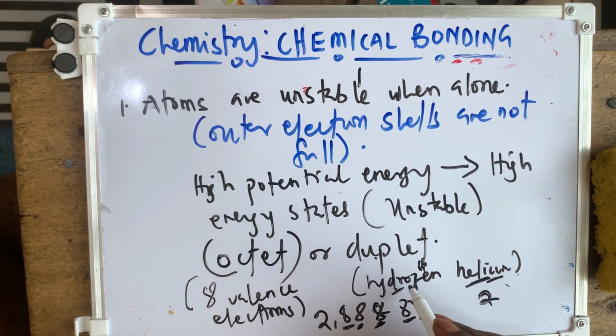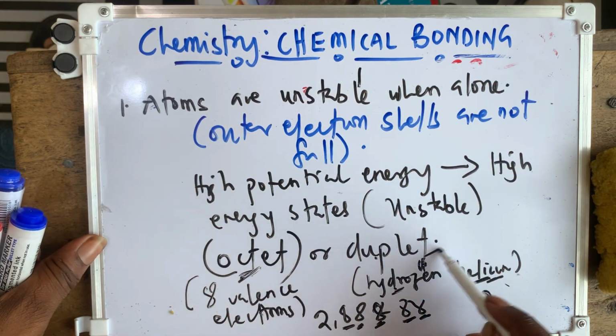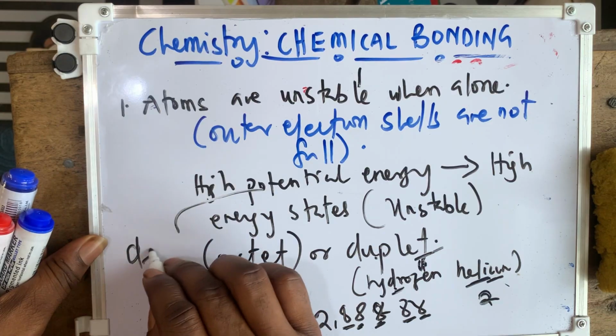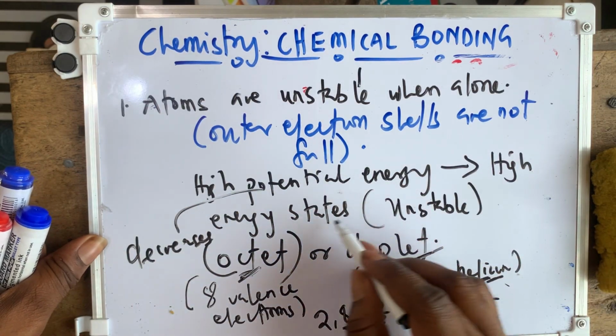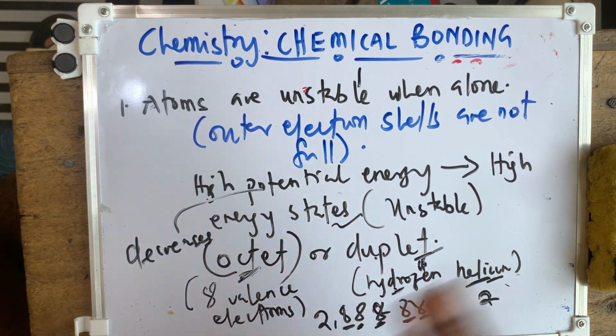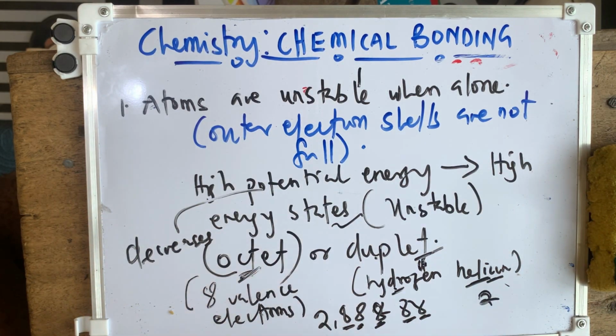Other elements, aside from hydrogen and helium, deal with the octet, that is 8 valence electrons to become full. When atoms bond, they achieve either the octet or the duplet. When this is achieved, the potential energy decreases, and in turn the stability increases. This is the reason why bonding happens naturally: atoms want to bond to achieve the octet or the duplet.